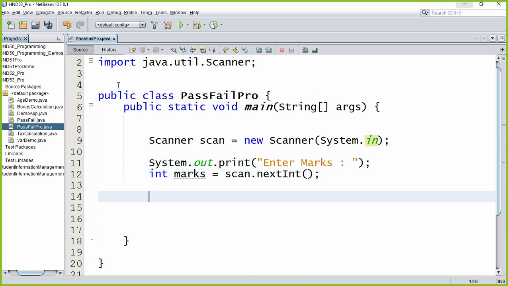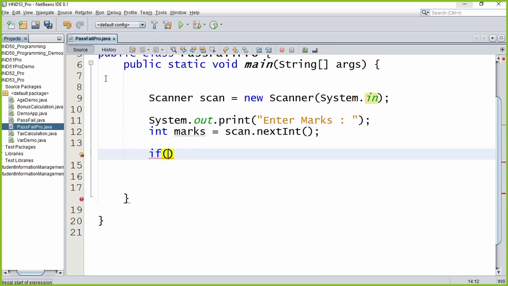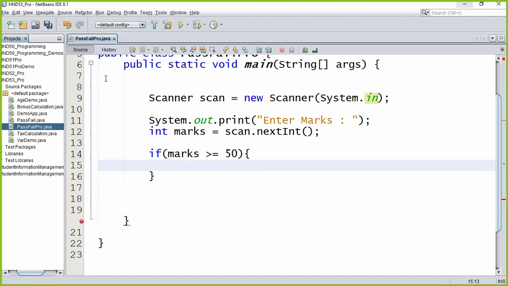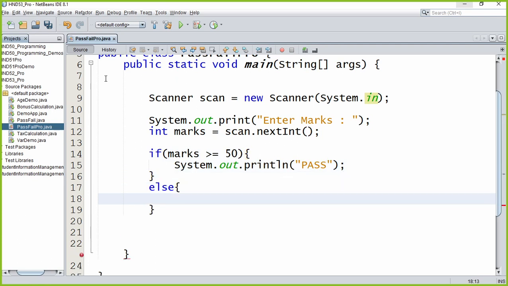Now we have got the marks from the keyboard. We can do the checking. Let's watch this. If marks is greater than or equals to 50, don't write then, just write like this. Then you say S out, which is display command. You say pass. Otherwise, else, what are you going to say? Fail. So that's all the code that we have.